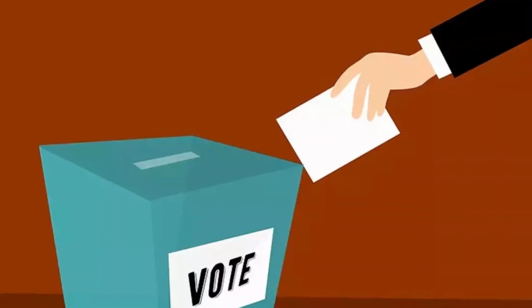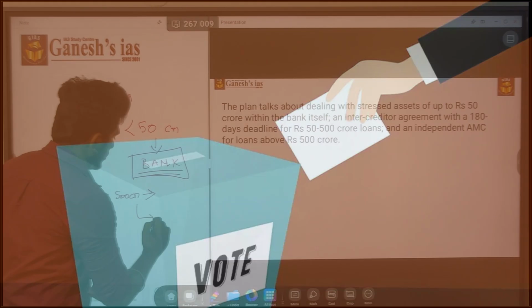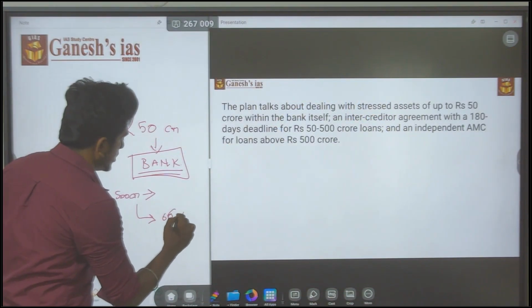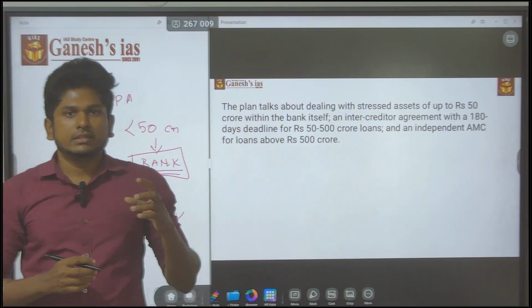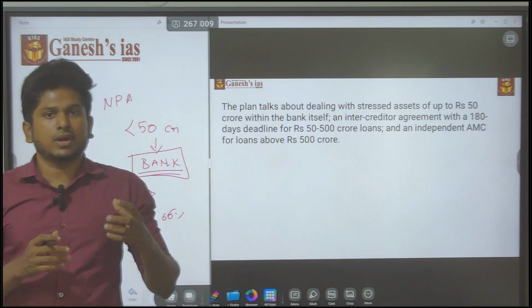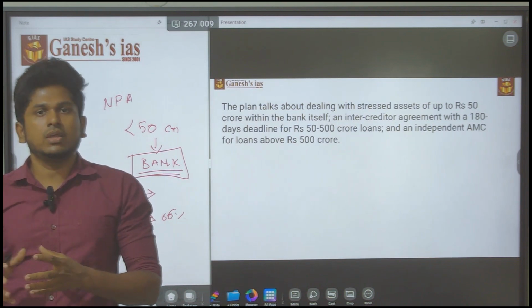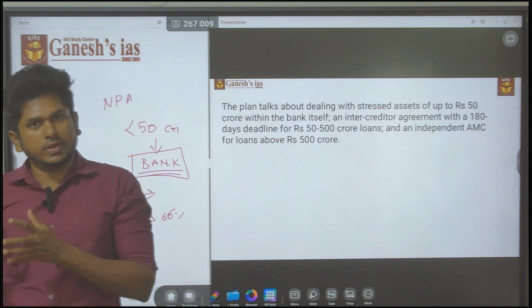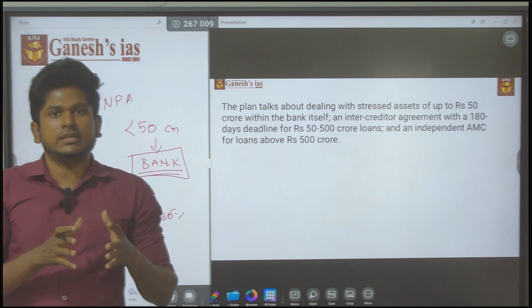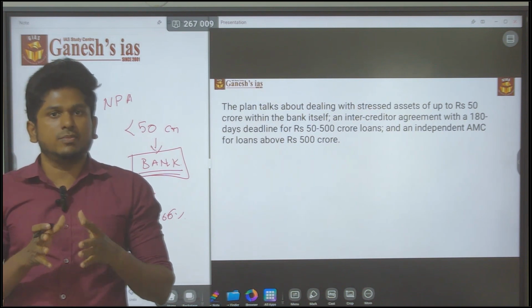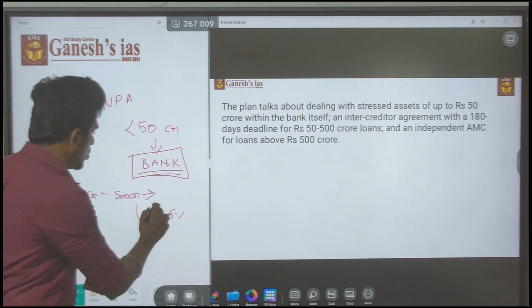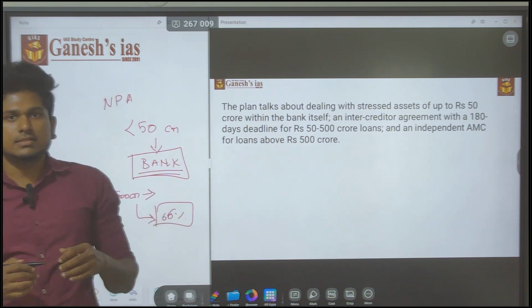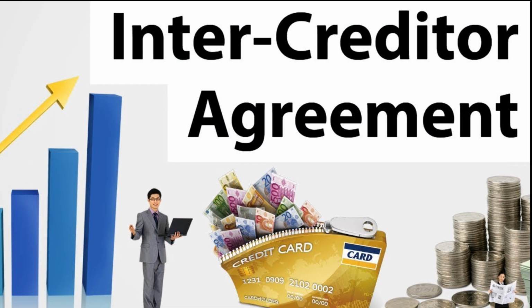If the voting percentage is more than 66%, that decision will be taken as the process of liquidation. Whether the bank will go for liquidation or give me a certain time period, all these things will be decided by the voting procedure. This is called the intercreditor agreement.